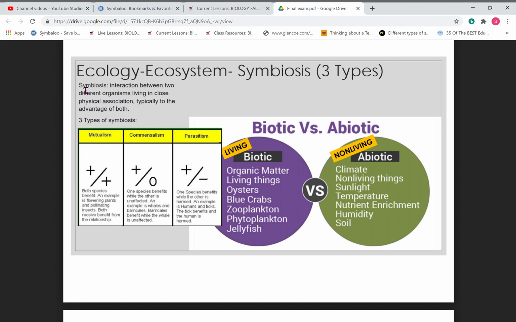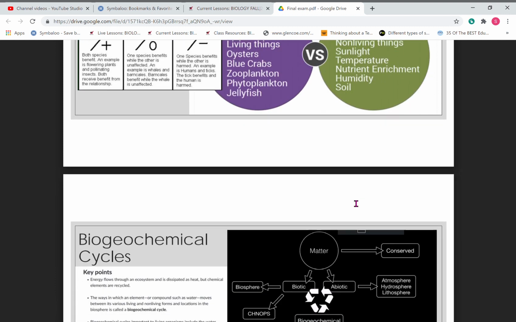Here's symbiosis telling you what it is: the interaction between two organisms, whether they're mutualistic, commensalism, or parasitism. Biotic is talking about living things. Here are examples of what those living things are. It's anything living, it's not just this list. Biotic means to be alive, and abiotic means it's not alive. Need to know those terms.